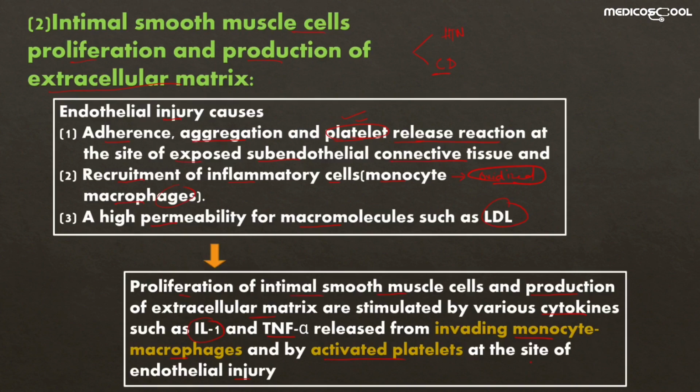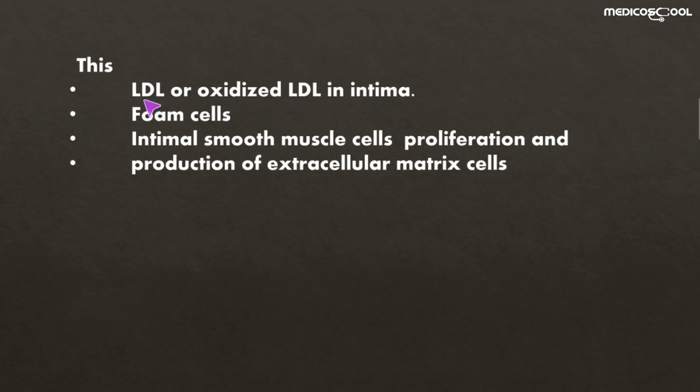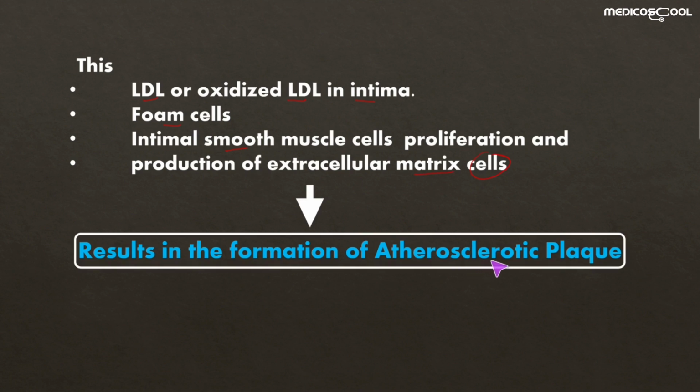Now, the first step is the endothelial injury. Keep in mind the second one is the intimal smooth muscle cell proliferation and the production of the extracellular matrix, and this extracellular matrix includes collagen, elastin, etc. Now all of these components, like the low density lipoproteins or the oxidized LDL in the intima, the foam cells formed from the macrophages or monocytes containing oxidized LDL, the smooth muscle cells, and the extracellular matrix itself, they all help in the formation of this atherosclerotic plaque.